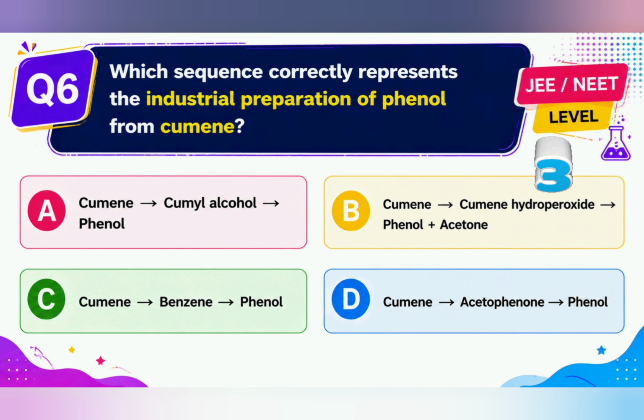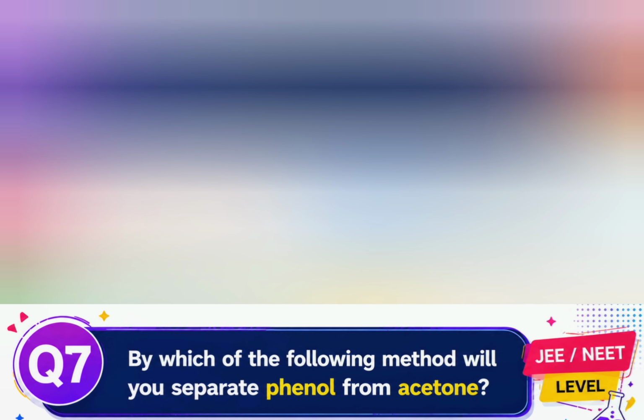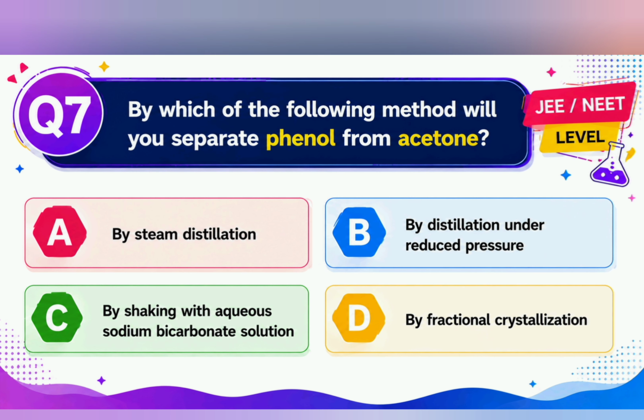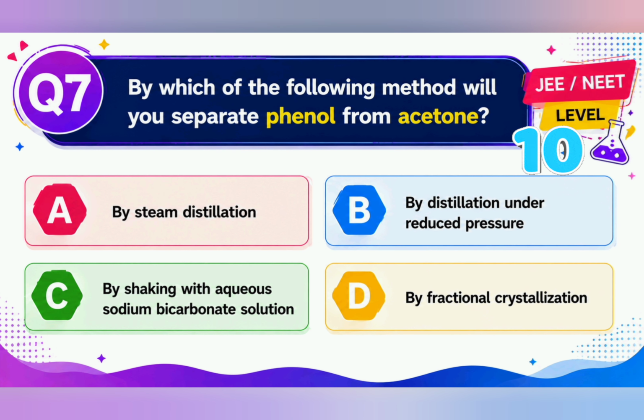Cumene on oxidation forms intermediate cumene hydroperoxide, then it forms phenol and acetone. So answer was B. Which of the following method was used to separate phenol and acetone? Question 7. You know phenol and acetone they are volatile, so those would be easily separated by steam distillation. So answer is A.